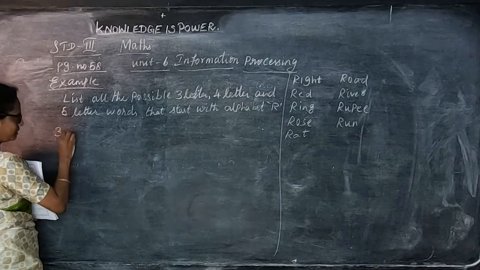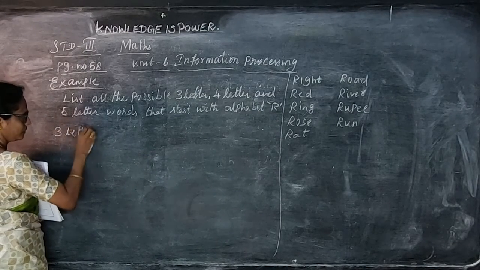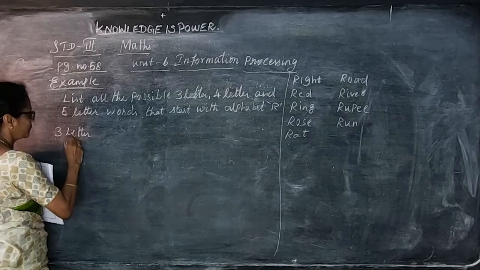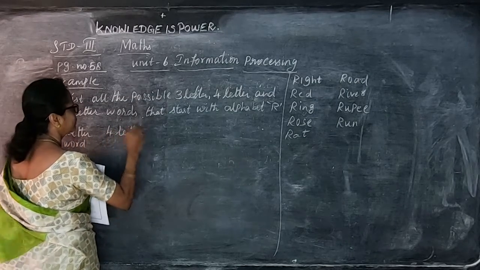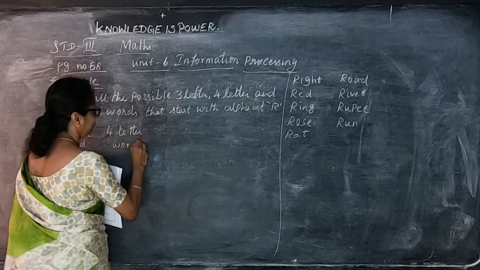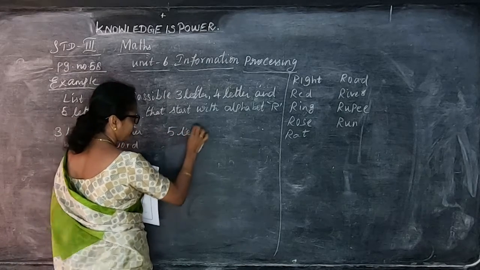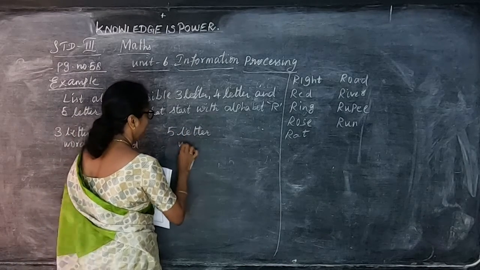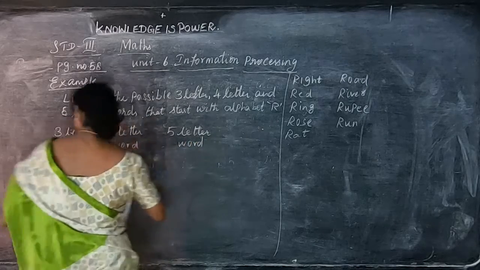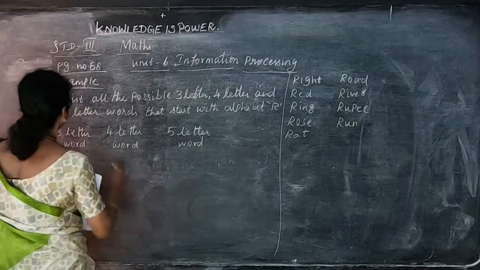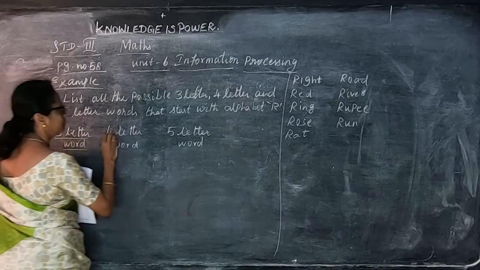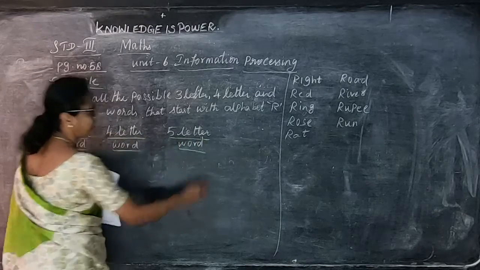So first we can write 3-letter word, 4-letter word, and 5-letter word. Three-letter words, 4-letter words, and 5-letter words.